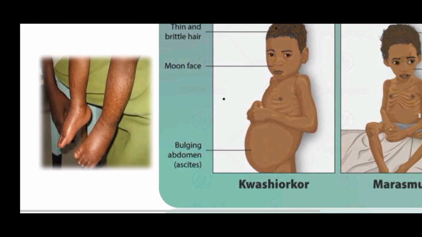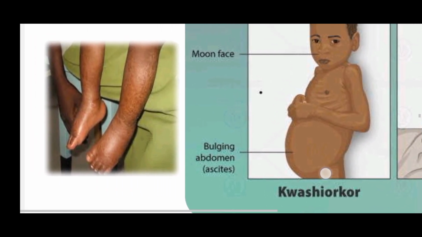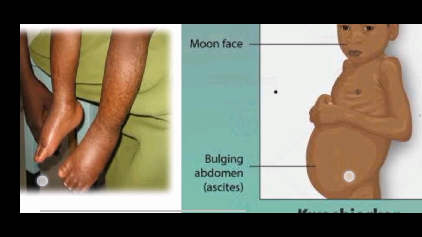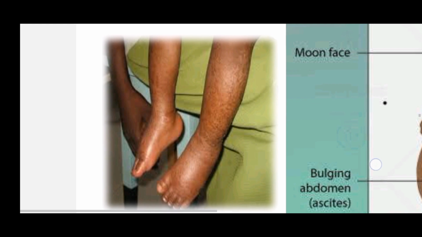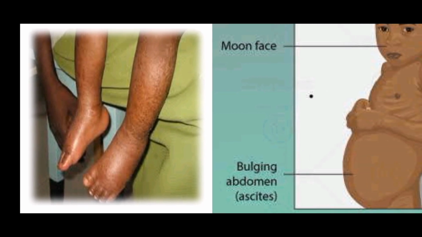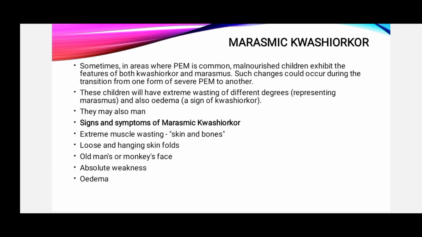So students, in kwashiorkor, we discussed edema is present. So edema is like that. See, edema is like that. But in marasmus, the legs are very thin. So on the third number is marasmic kwashiorkor.